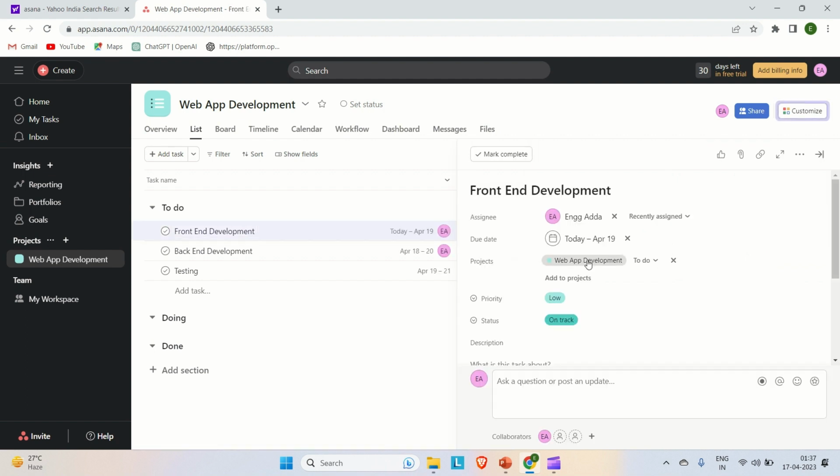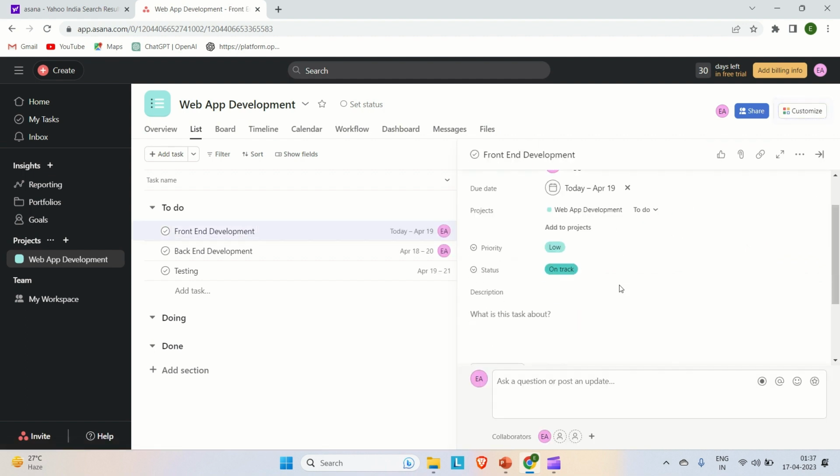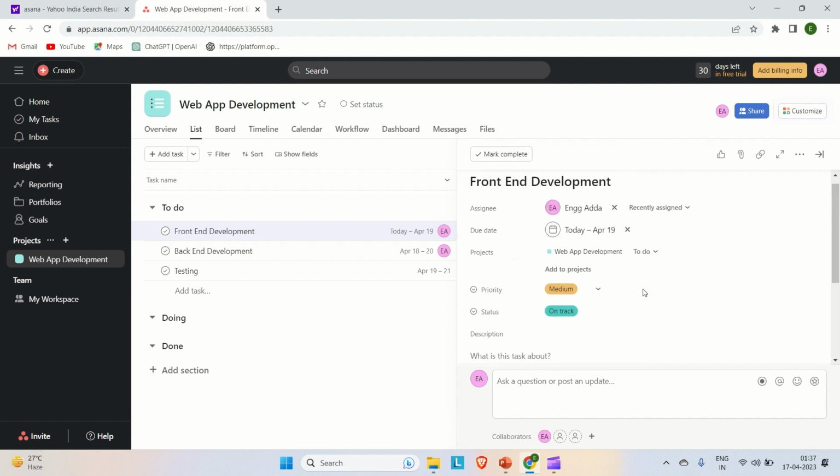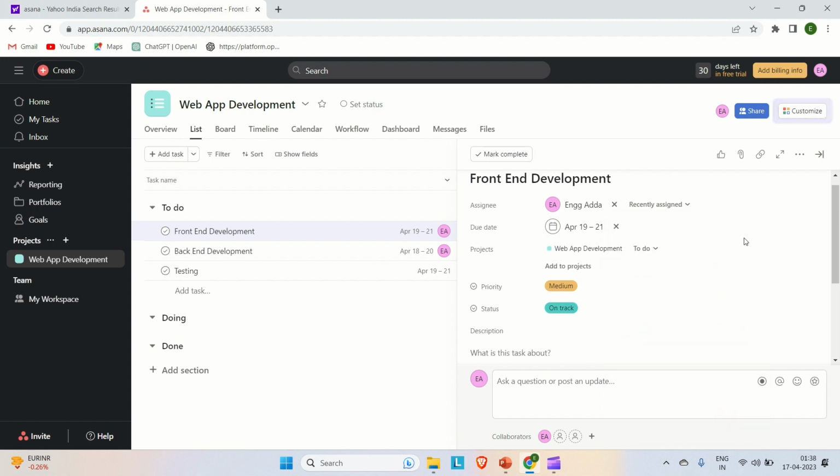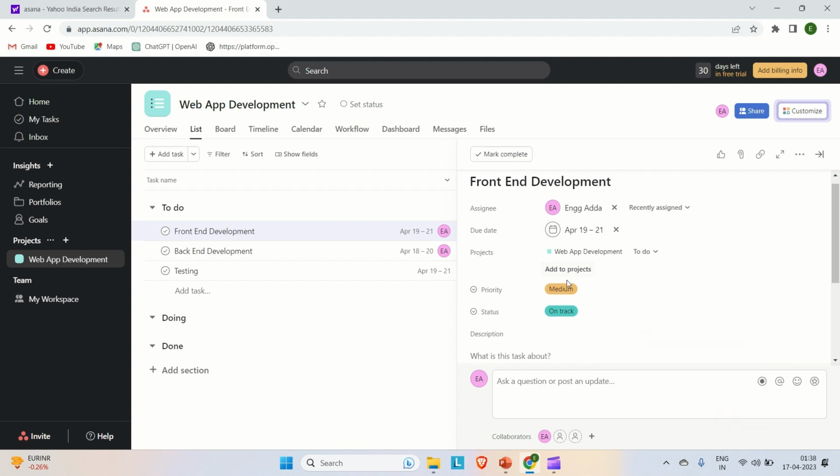Okay, and this is how the task looks. You can set the priority of it. Let's say as of now I'm going to set the priority as medium, and you can change the due date. Let's say the due date is the 17th, and you want to change it to the 21st. You can do it, right?